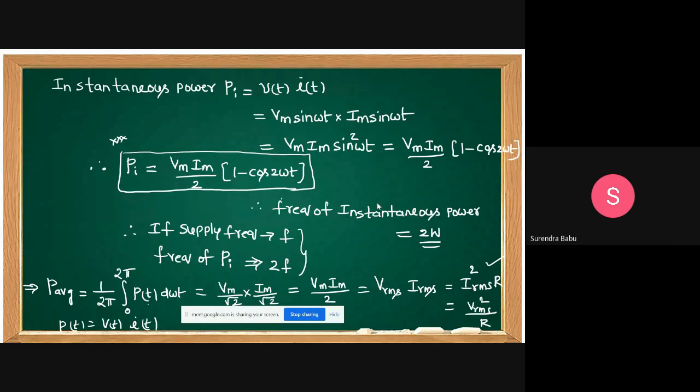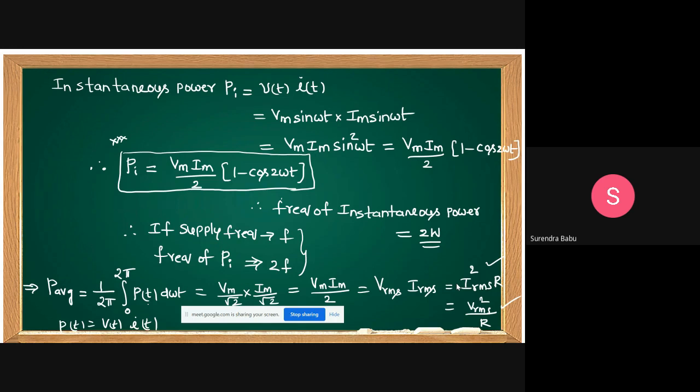Yes, it is RMS current. Irms square into R is equal to Vrms square by R. This is how we can find the observations for a resistive element.